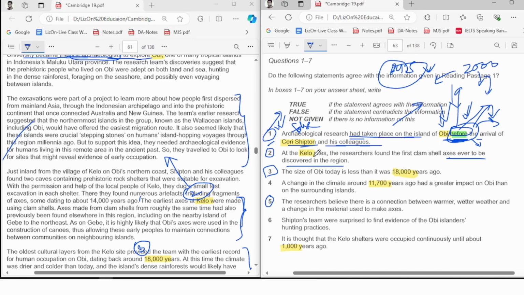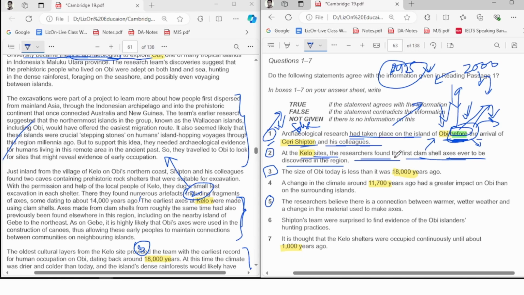So at the Y sites, they're talking about a place. The name of the place is Y. The researchers found the first clamshell axes ever to be discovered in the region. So you need to find out, was there actually any clamshell axes? If there were, was it the first one to be found in Y, or could we have found it somewhere else?